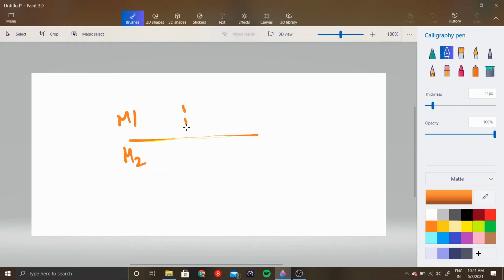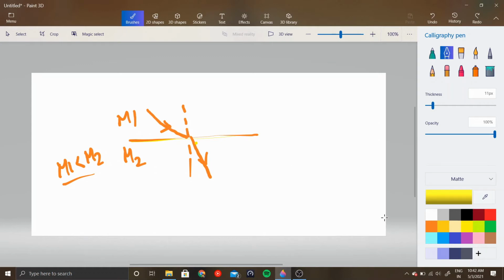So if this is true, refraction will happen in such a way that when light moves from a less optically dense medium to a more optically dense medium, it will bend towards the normal. By the principle of reversibility, if it is moving from a more optically dense medium to a less optically dense medium, it will move away from the normal, right? So in this path it is moving towards the normal, and when it goes from here to here, it will move away from the normal. Okay, cool. This is true.